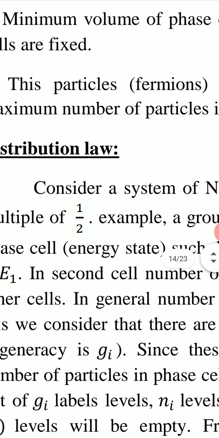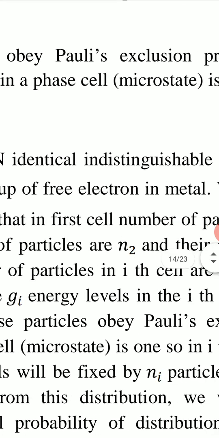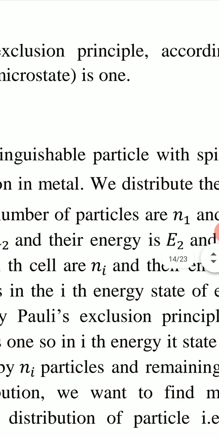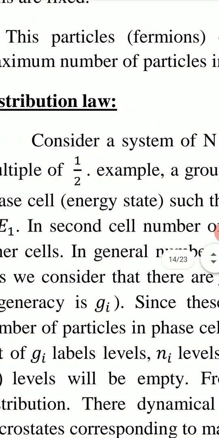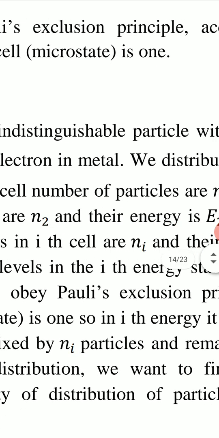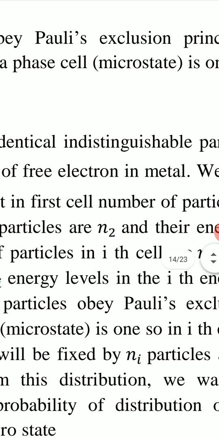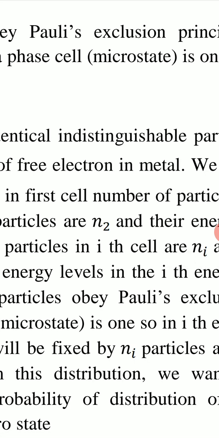Number four, these particles which are fermions obey Pauli's exclusion principle, according to which maximum number of particles in a phase cell is 1. Maximum number of particles in a microstate is 1.